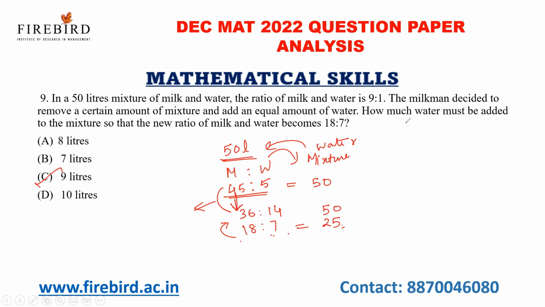Okay. So how much water must be added to the mixture so that the new ratio of milk and water will become the ratio of 18 is to 7? So it is nothing but what? 9. See, 9 liters, 9 liters. Same, the difference. Okay, 5 minus 14 is also 9. 45 minus 36 also is 9.